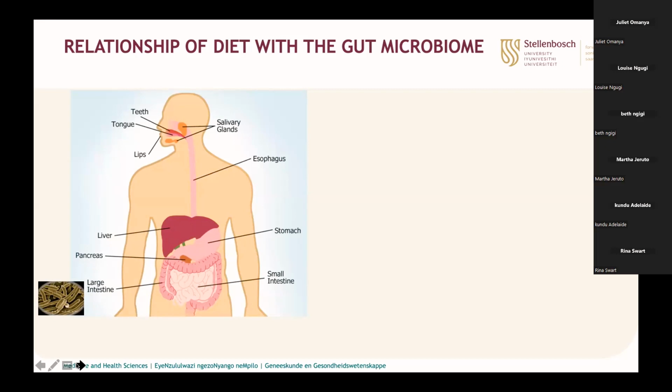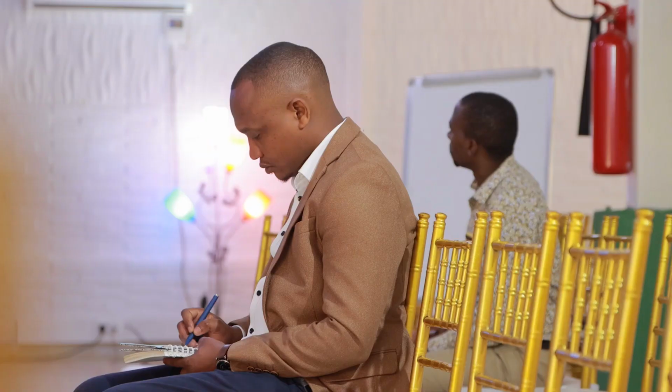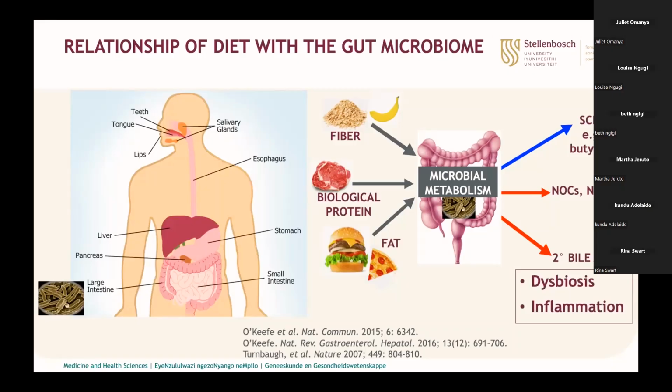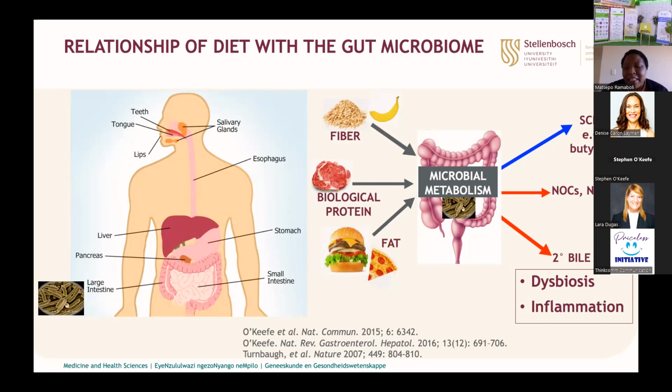What is intriguing about this gut microbiome is that it has a large amount of genetic material, and it also has a higher metabolic capacity than that of the liver. As a result, with this high metabolic capacity, remains of different kinds of foods can be metabolized by the gut microbiota into a